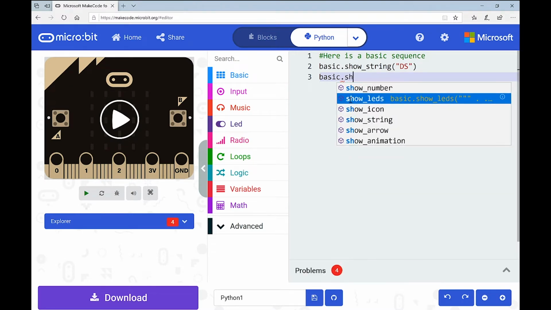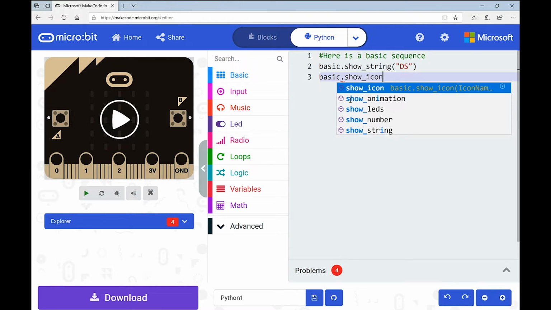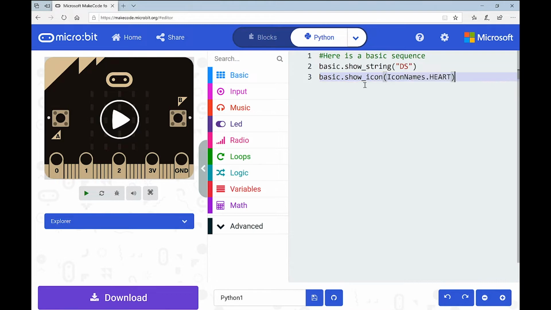I'm going to go show underscore icon this time. And you can see here, we can click on that and it will say what we can do. So icon names heart. Now what's cool is, because it's helped us a bit there, we can manipulate or alter this. So let's delete heart and see what else we can do instead.